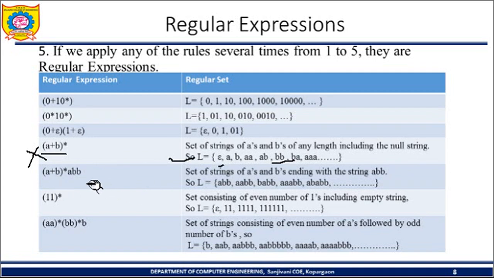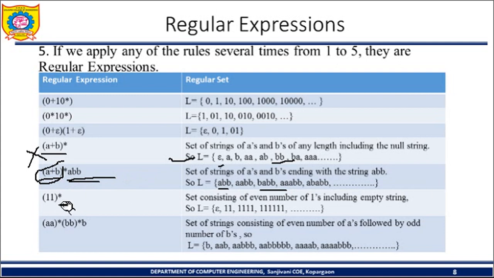So these are some examples. Next, this string ends with abb. Before that, any combination of a and b is possible, and any means including epsilon as well, meaning I am not selecting anything from this part. But there is a concatenation between this and this, so anyhow I need to select abb. So this string is just abb. After that, I am selecting only a single a, but after that abb is there, so aabb. Same way, I am selecting only b, and after that abb is there.